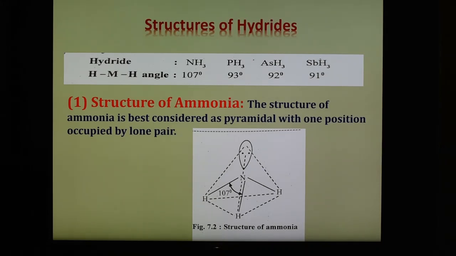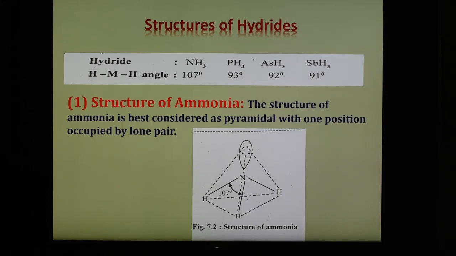Third, the boiling points of these hydrides vary with the compound. And fourth, due to the presence of a lone pair of electrons on the central atom, these hydrides act as good Lewis bases, and basic character decreases down the group. For example, ammonia is distinctly basic, PH3 is a weak base, whereas arsenic, antimony and bismuth hydrides are very weak bases.